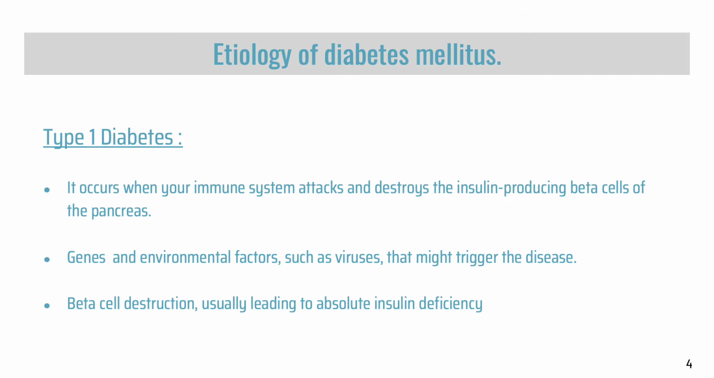Type 1 diabetes occurs when your immune system attacks and destroys the insulin-producing beta cells of the pancreas. Studies reveal that type 1 diabetes is caused by the combination of genes and environmental factors. Environmental factors such as viruses might trigger the disease. Hence, beta cell destruction will lead to absolute insulin deficiency in type 1 diabetes.